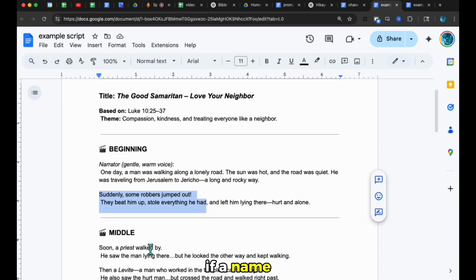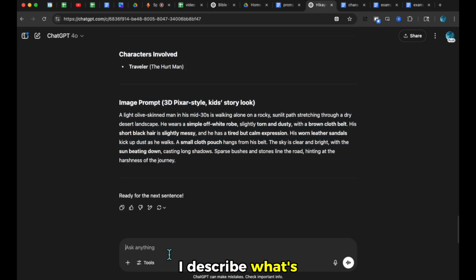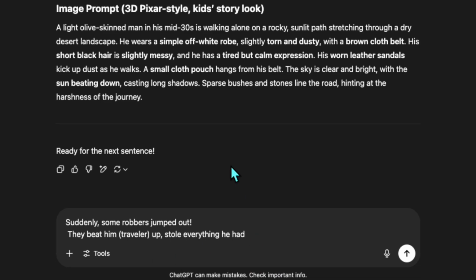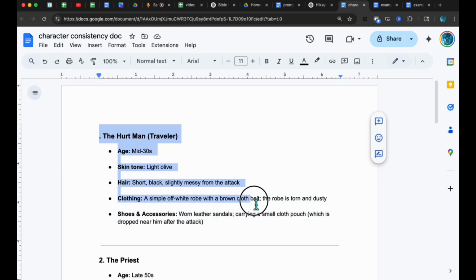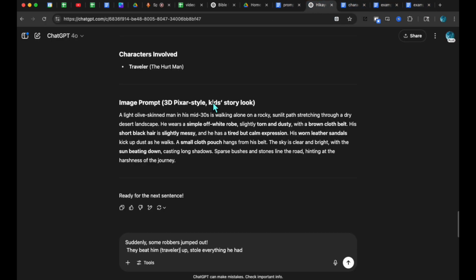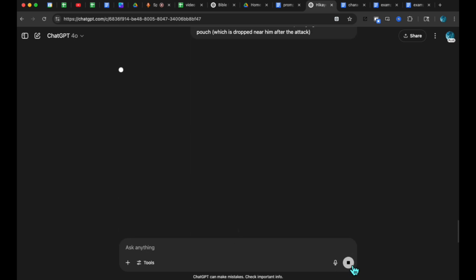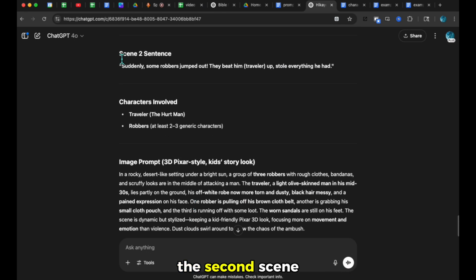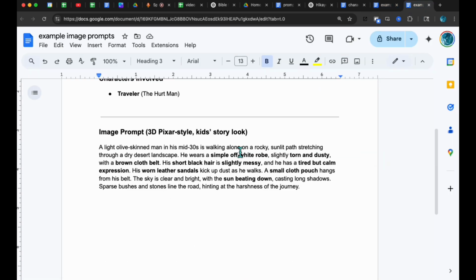As you can see, if a name isn't specified, I describe what's happening. For example, here I'll say traveler is walking, and again use traveler's details. The second scene is now ready. I save it too.